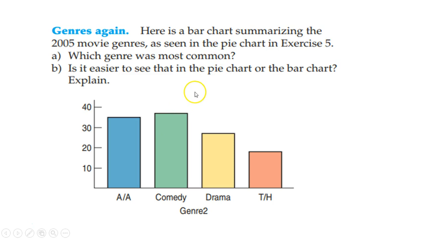So here's a bar chart, right? Summarizing the movies, right? Which genre was the most common? Well, looking at it this way, now I have numbers on the side. So as I'm looking at this, I don't necessarily know what the numbers represent, but I would say comedy is definitely more than what action and adventure are. And it's easier to see that in the pie chart or the bar chart. To me, it looks easier.